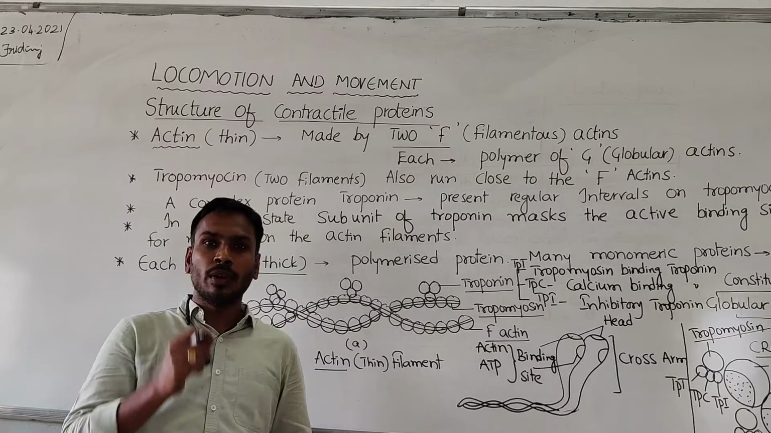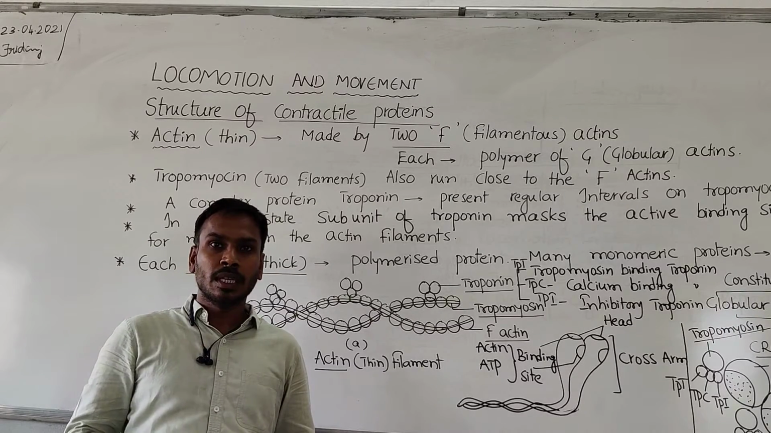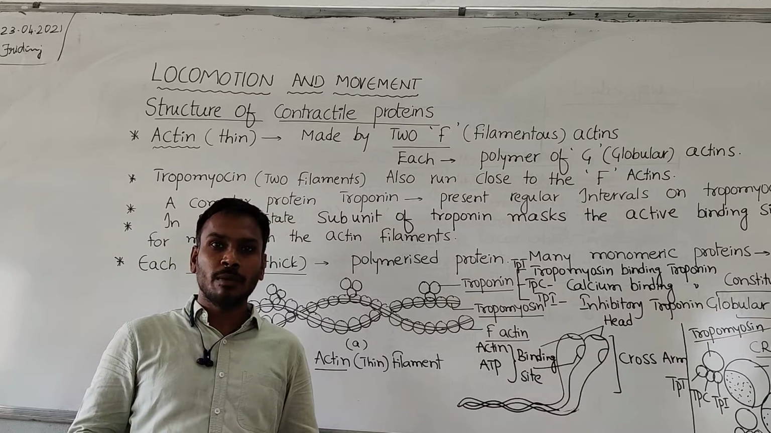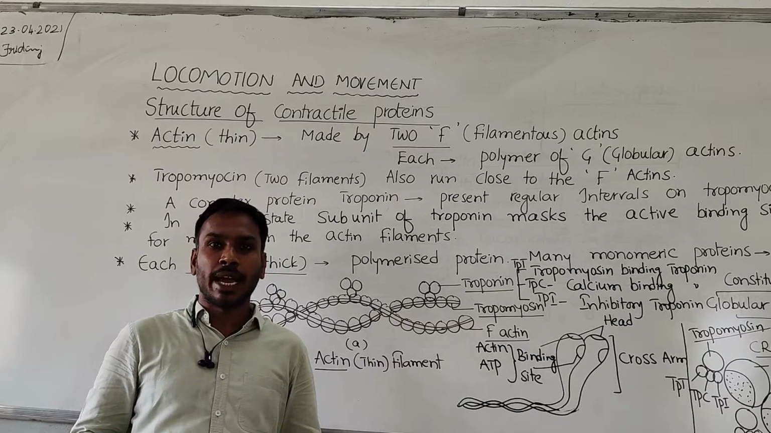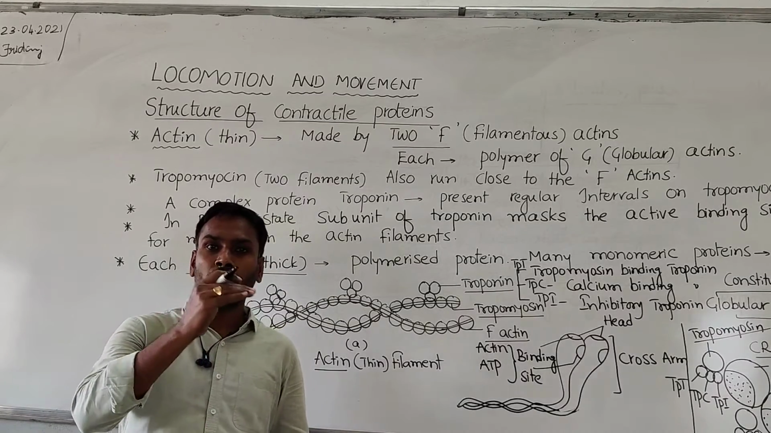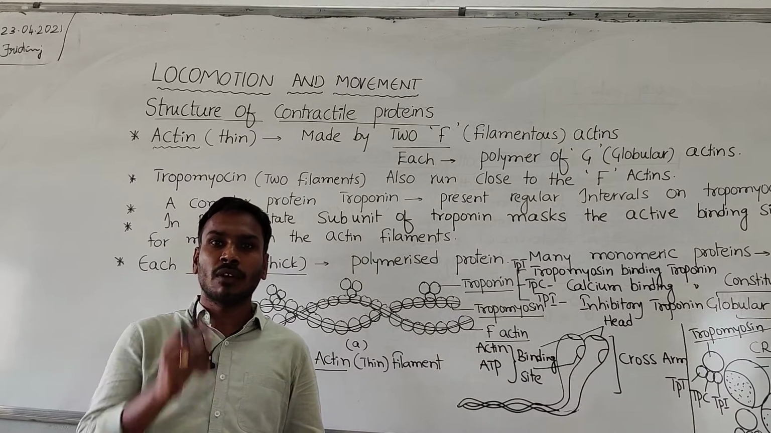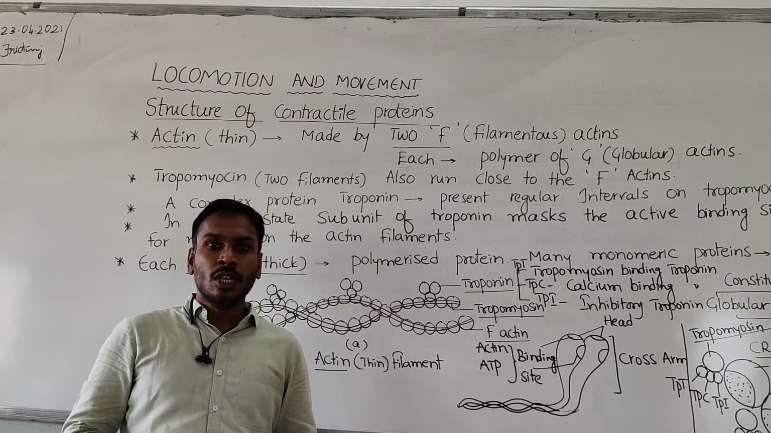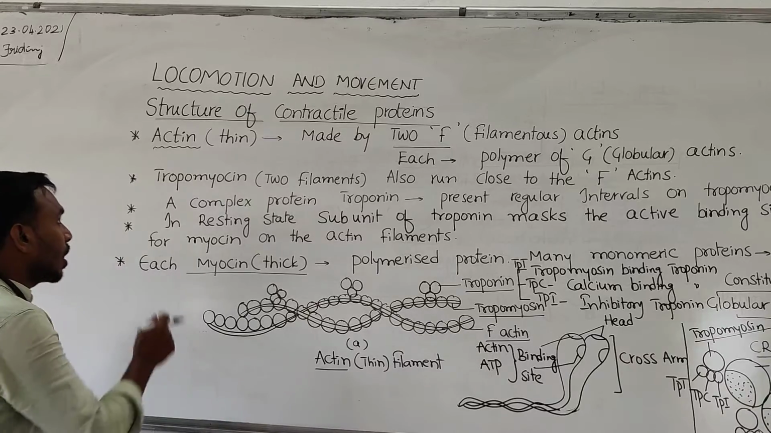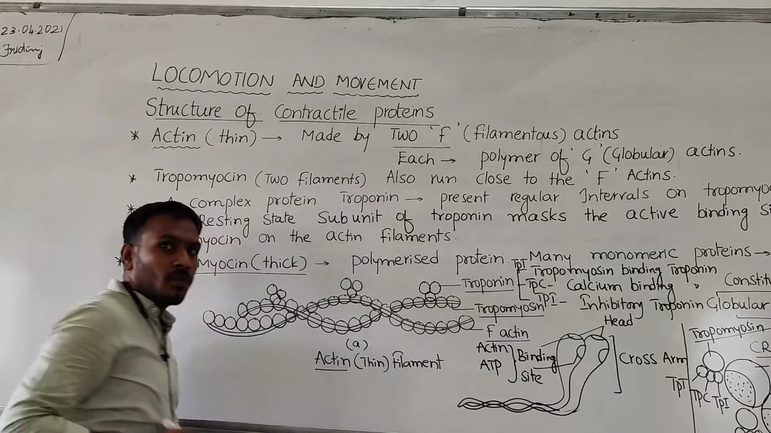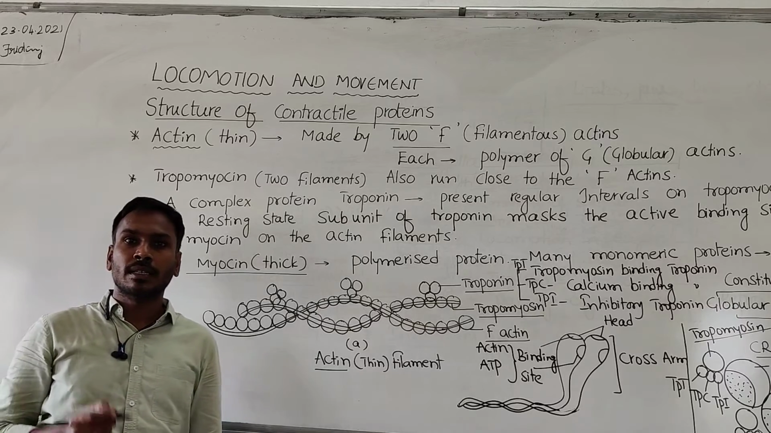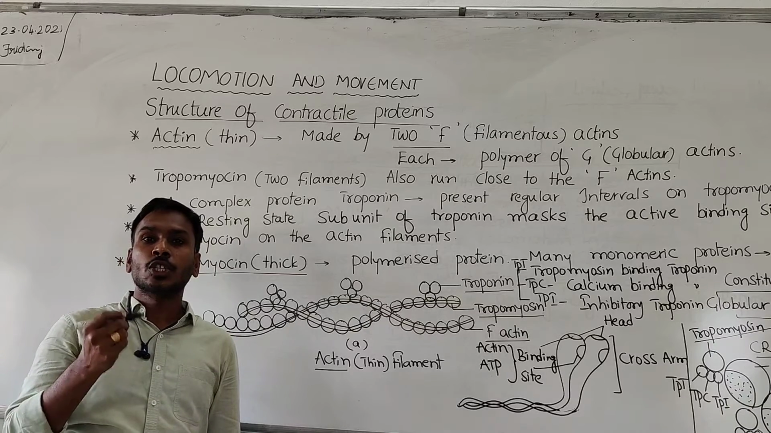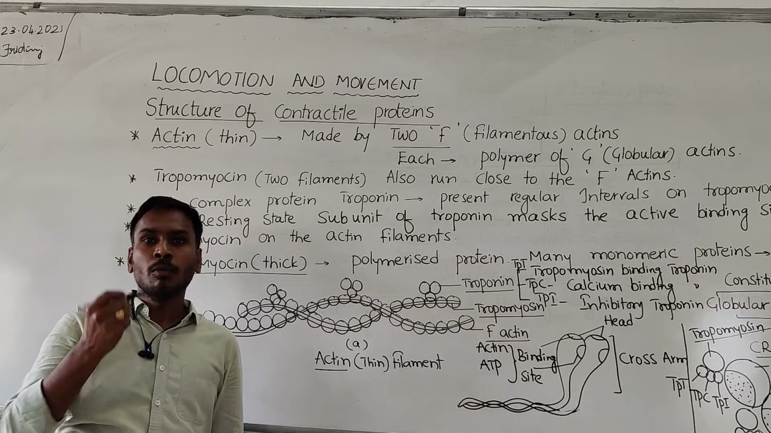Due to presence of myosin, the contractile protein, the segment is colored thick, and due to presence of actin protein, the segment is a light band. So alternating dark and light bands appear due to two important proteins, myosin and actin. These two are called contractile proteins. Why are these two called contractile proteins? Because they are involved in the process of muscle contraction. Hence these two proteins are called contractile proteins.